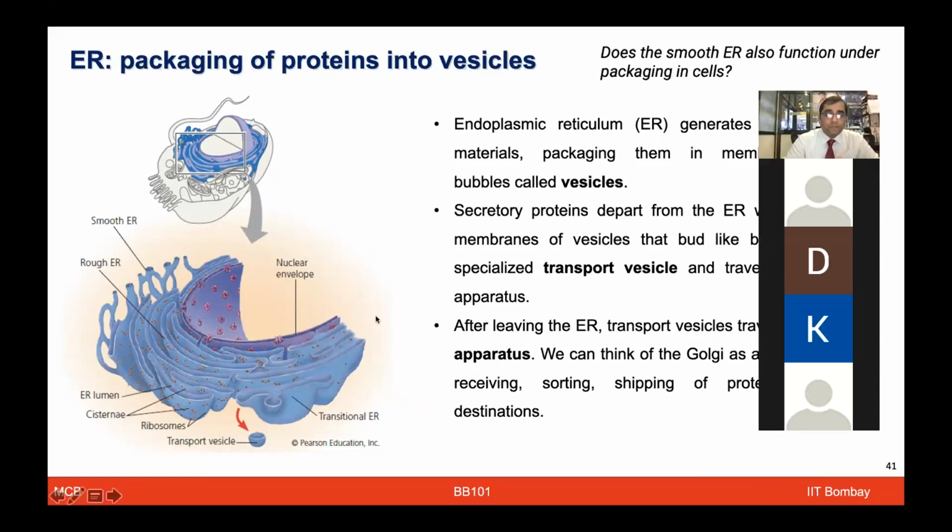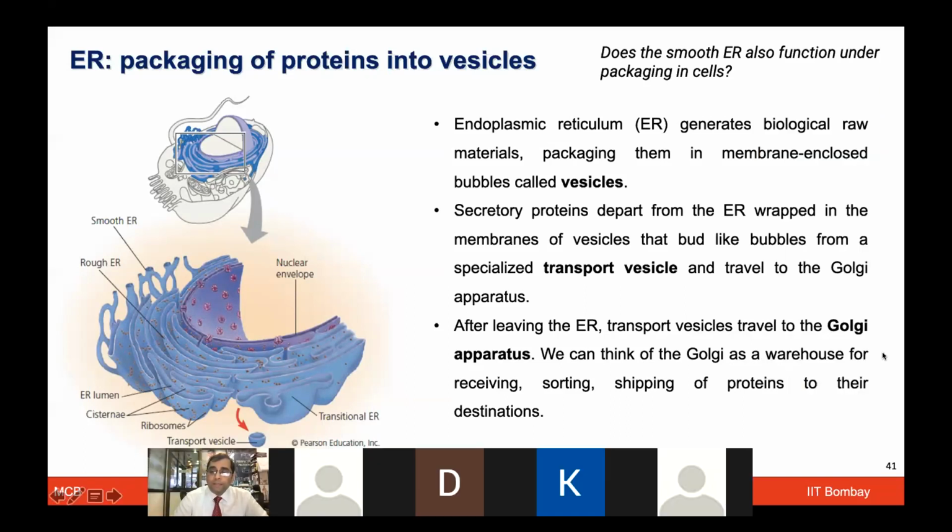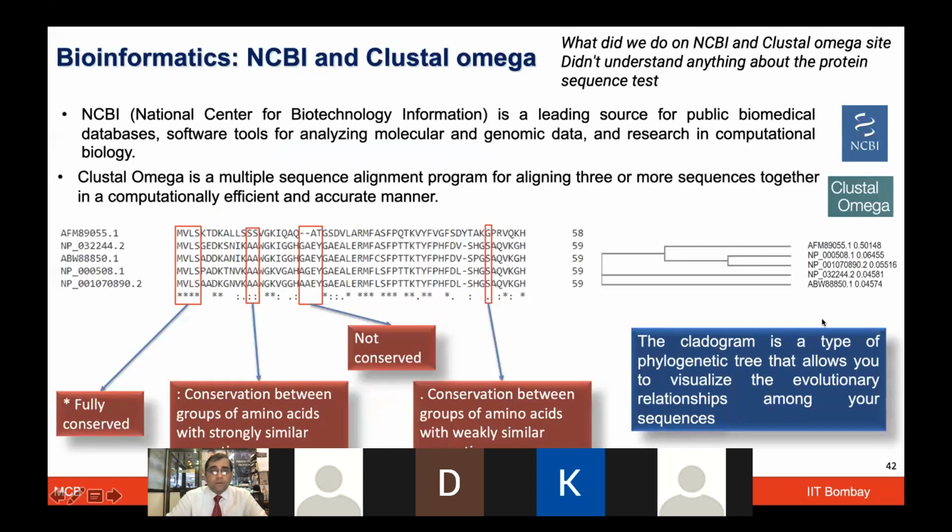So what you see here is essentially transport vesicles coming from the smooth endoplasmic reticulum, and the proteins are being transported in these transport vesicles. Then they are moving after this transitional ER to the Golgi apparatus for further transport. And the Golgi apparatus is the main warehouse to receive, sort, or ship these proteins to the right destination. So this is where the interplay of the endomembrane system is involved, from the rough ER to SER to the Golgi complex or Golgi apparatus.